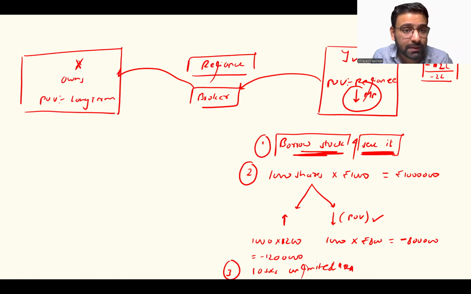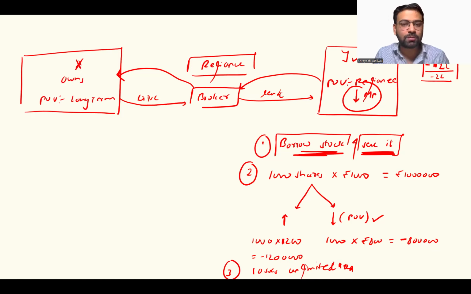The broker will find people like Mr. X and tell them, listen, anyway, you have a long term vision. Okay, so you don't want to sell the stock, but you have the stock lying in your demat account. Do you want to earn some extra money? Mr. X says, okay, yes, why not? So Mr. X will give the stock to the broker, and the broker will ultimately lend the stock to whom? To Mr. Y.